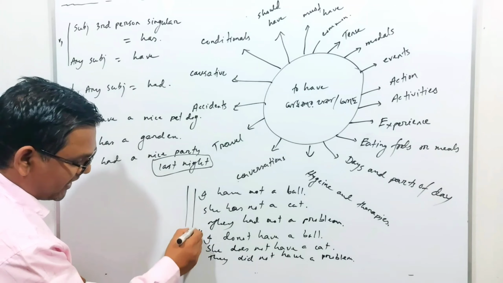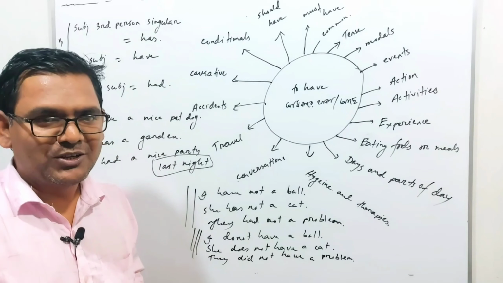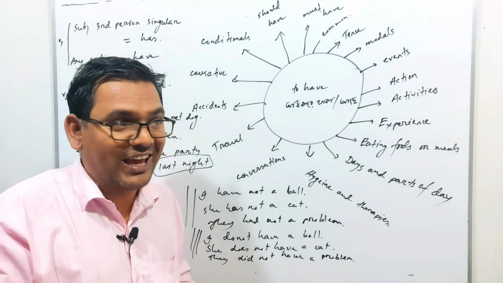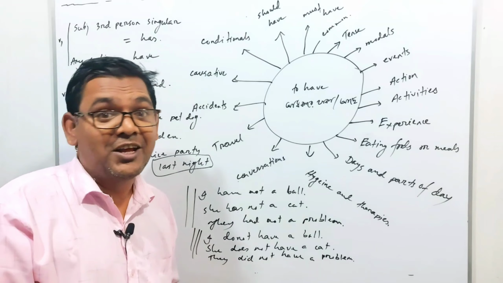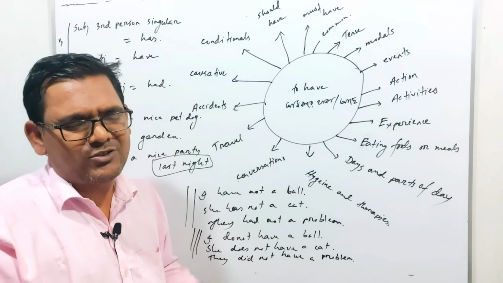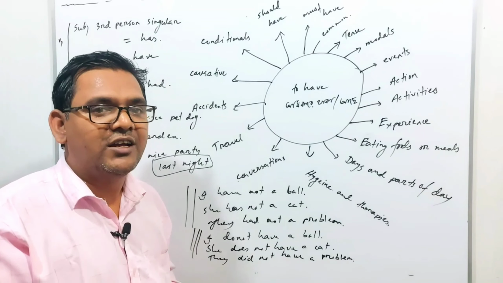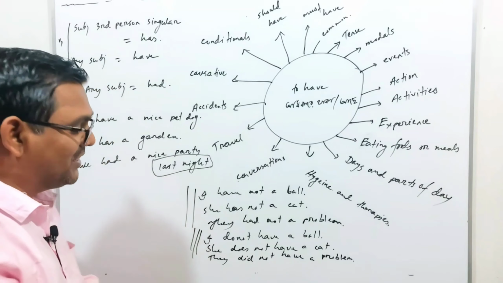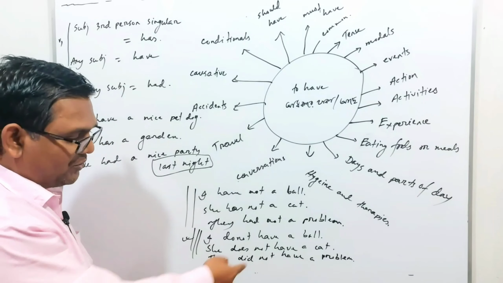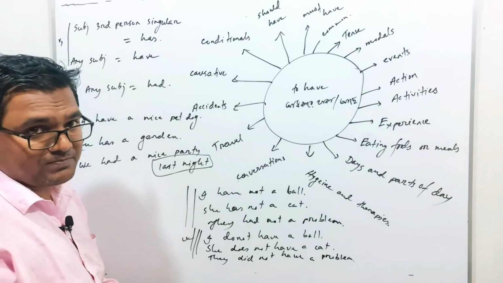These three uses are very common in modern English. So you are the 21st century generation. We are living in the modern era, and our country is going to be very globalized, and by internet or by any ways we are becoming a developed country in South Asia. That's why you must follow this one, and I prefer this one. Maximum scholars suggest using this way of making negatives of to have verbs.